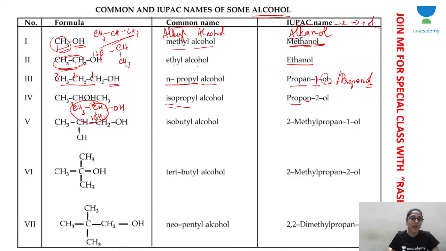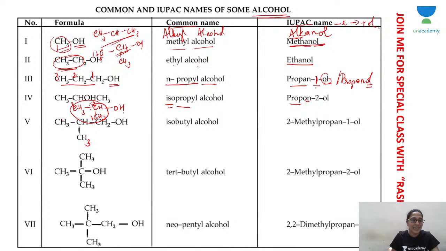So n-propyl and isopropyl are two different alcohols. In n-propyl, all the carbons are in a straight chain. Isopropyl has two CH3 groups and one CH carbon to which OH is attached. The CH carbon has two CH3 groups attached to it. That is isopropyl alcohol.